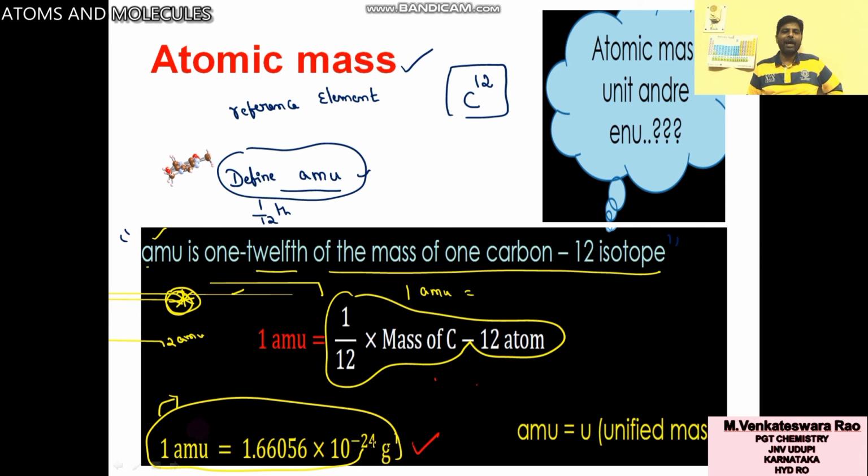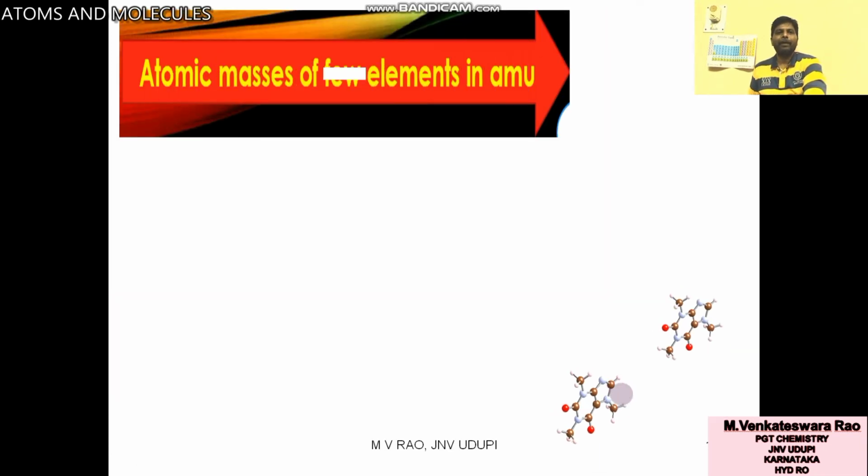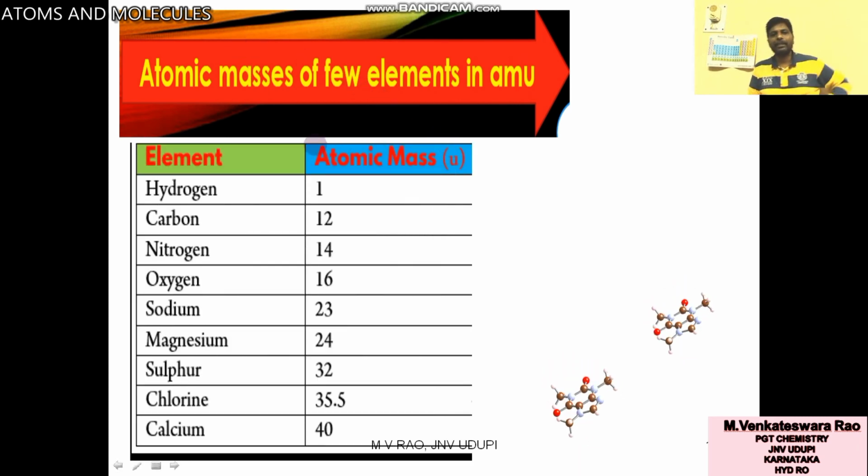This is the value of 1 AMU. That means you divide 1 gram by 10 to the power 24 to get the 1 AMU value. Nowadays AMU is also known as U, unified mass.